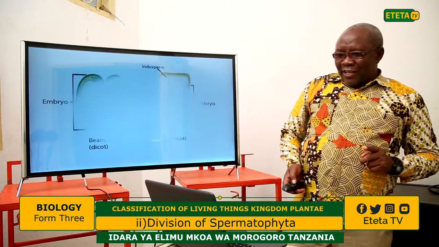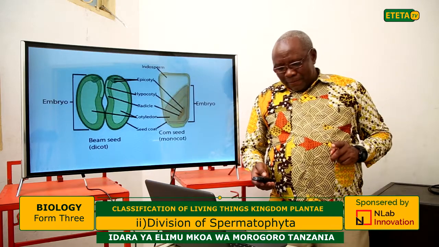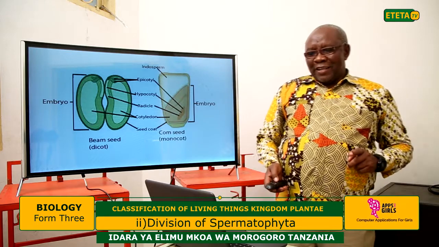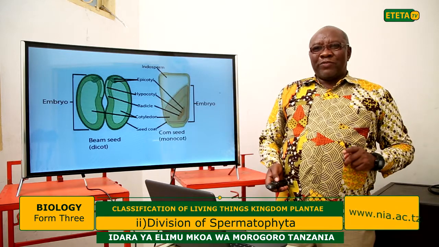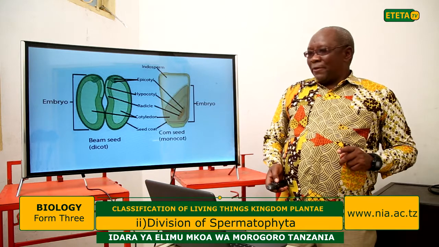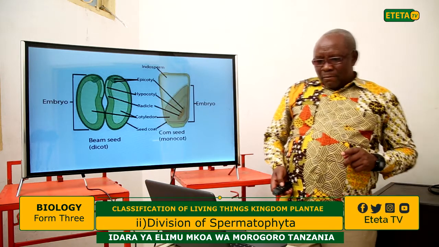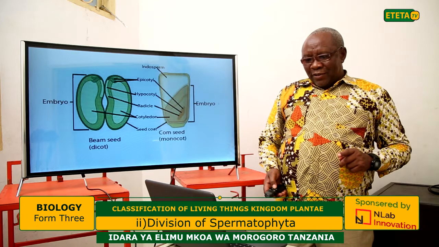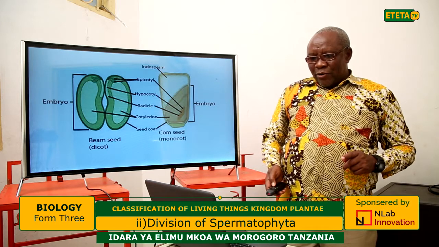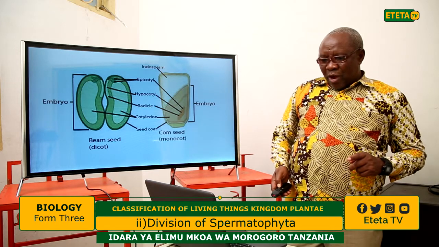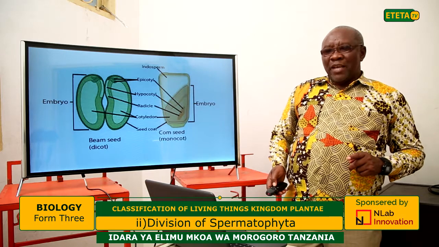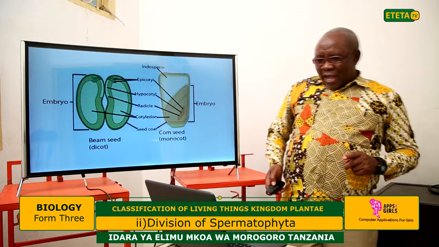Now see the structure here. You can see the structure of what we're discussing. We have the dicotyledon seed. You can see here that it has one cotyledon and another cotyledon here. This is the dicotyledon.